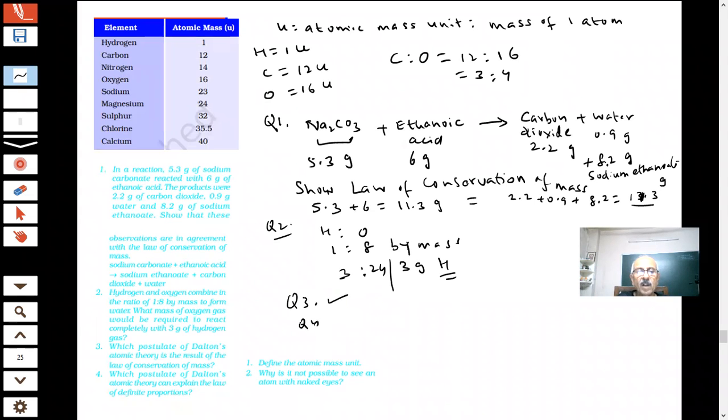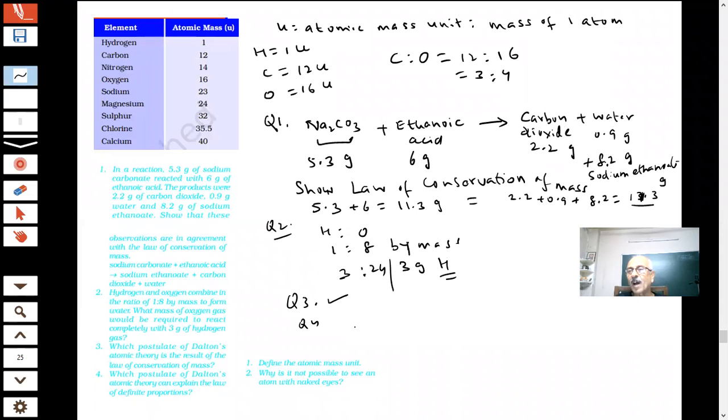Question 4. Which postulate of Dalton's atomic theory can explain the law of definite proportion? Question number 4 is before you, students, on the screen. The relative number and kind of atoms in a given compound remains constant. Yes, that was given by Dalton.